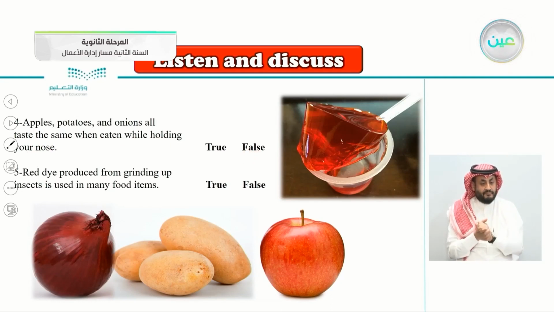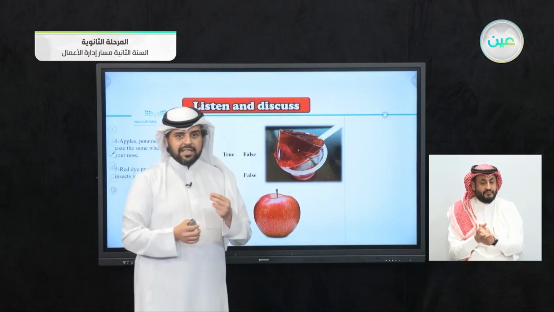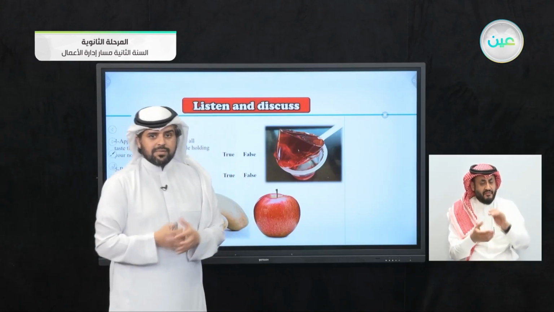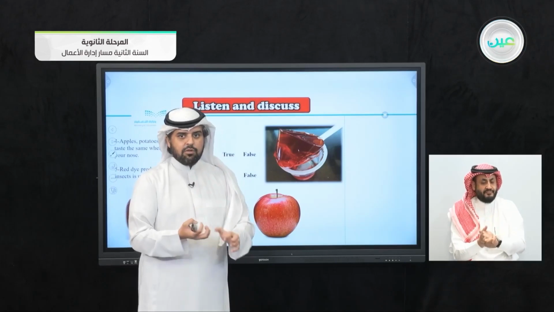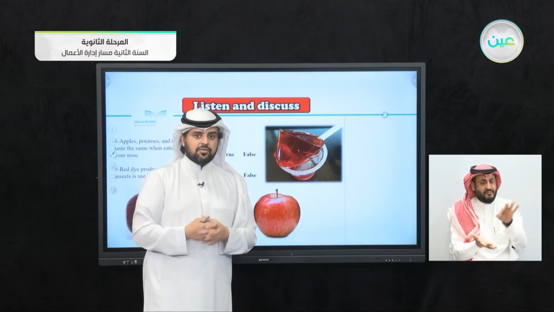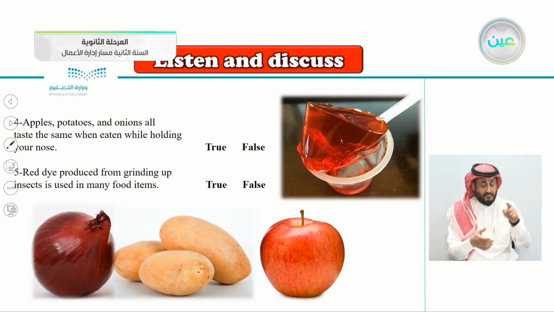Red dye produced from grinding up insects is used in many food items. Again, red dye produced from grinding up insects is used in many food items. Red dyed, it means to add a color. Red dyed food from grinding, almost like smashing insects together. Do you think this is true or not? In many food items, we will see if this is true or false.